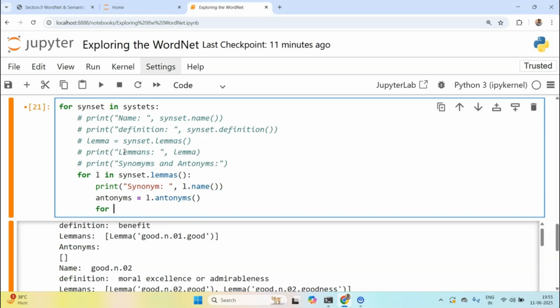I'll do a list comprehension: for A in L dot antonyms, A dot name. Each antonym, since it is a lemma, has a name. Now I'll print synonyms are, and antonyms are.